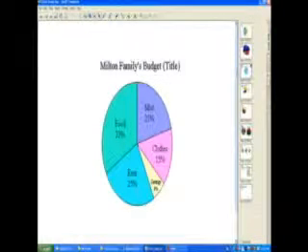This one is Milton's family budget. The mode for this one is, well, I would say food, because it's the biggest number. Yes, which is 33%. Rent is 25%, savings is 6%, clothes 15%, and miscellaneous is 21%.